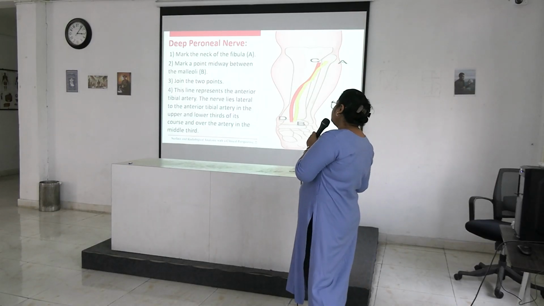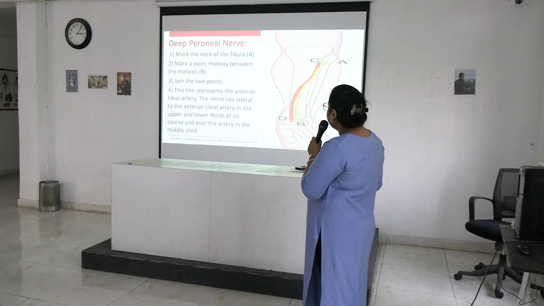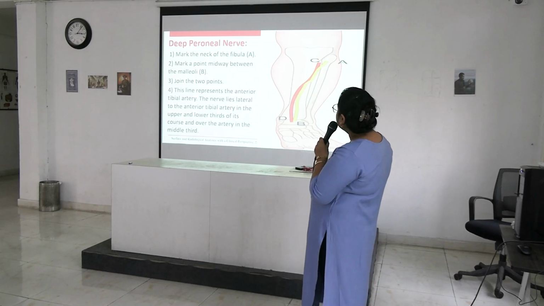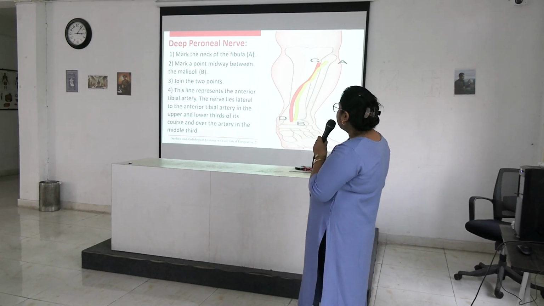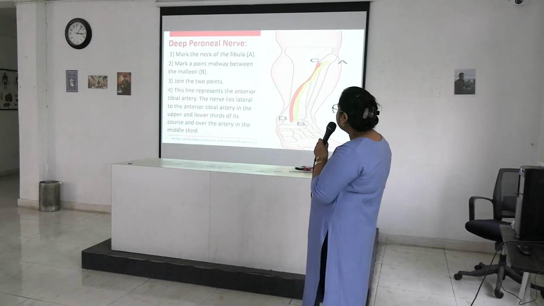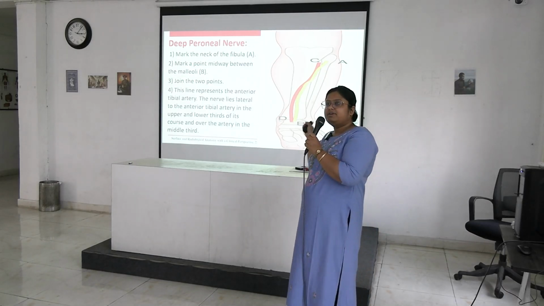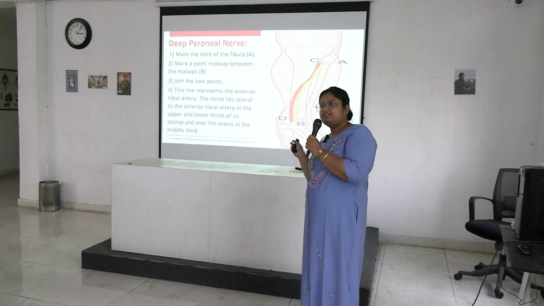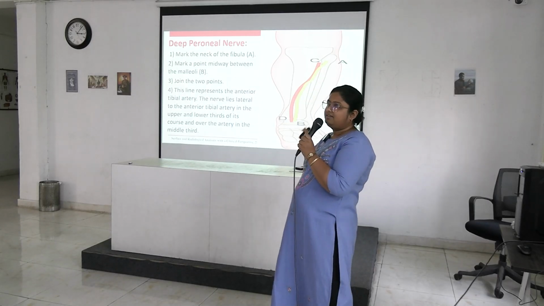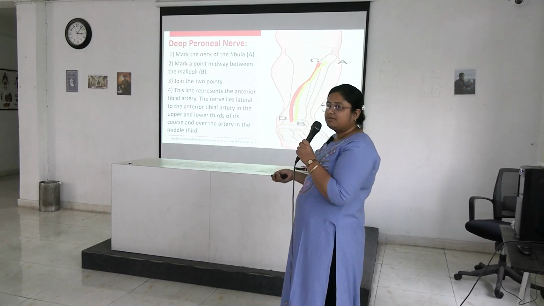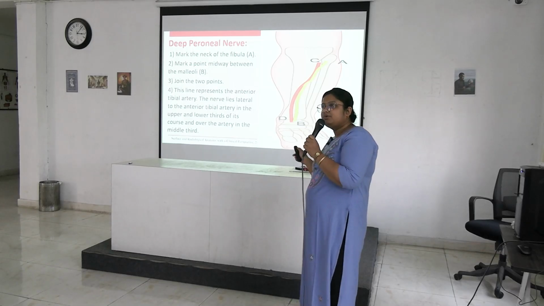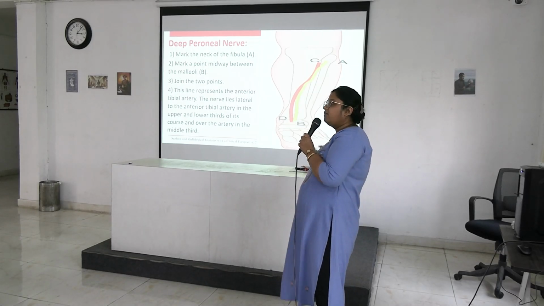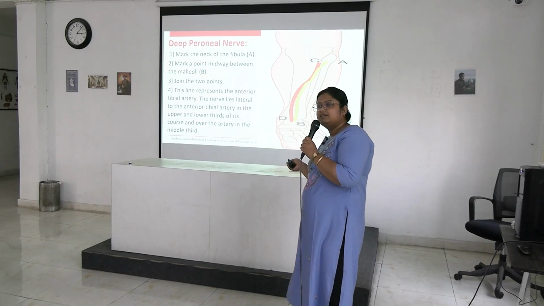The line represents the anterior tibial artery, and the nerve lies lateral to the anterior tibial artery in the upper and lower part, and over the artery in the middle third. Okay, that's why the deep peroneal nerve is called nervus hesitans, as if it is hesitating to cross the artery. Understood? This is also asked in your explain why. Why deep peroneal nerve is called nervus hesitans.